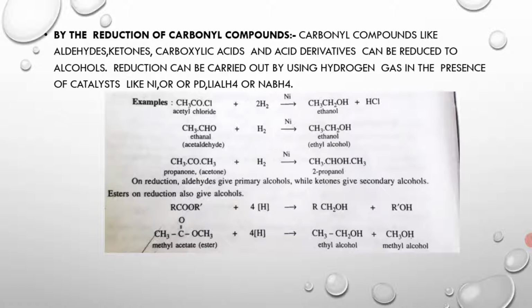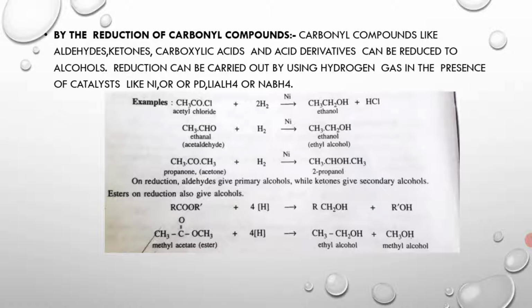Similarly, as given in the figure, propanone, that is acetone, when treated with hydrogen gas in the presence of nickel catalyst, forms 2-propanol, an alcohol compound.